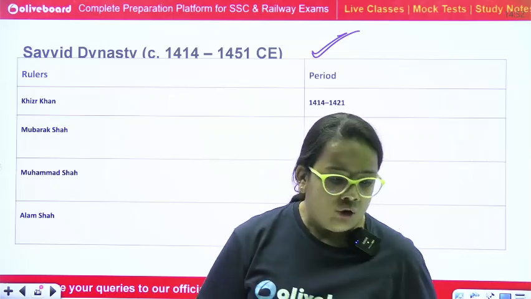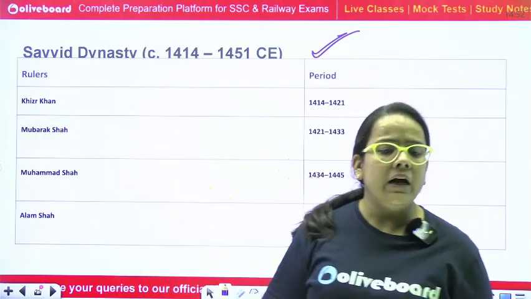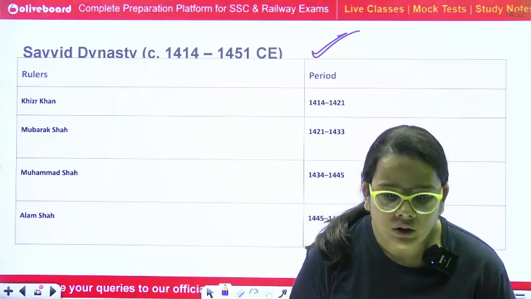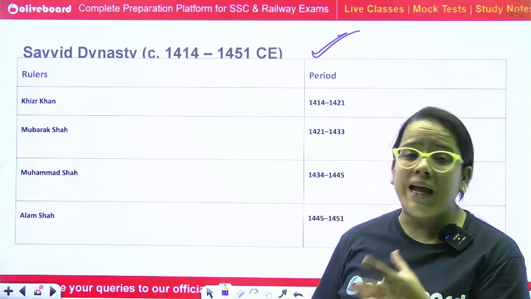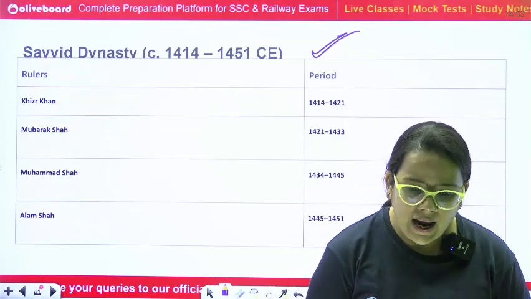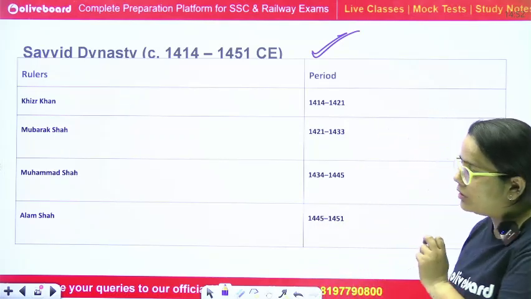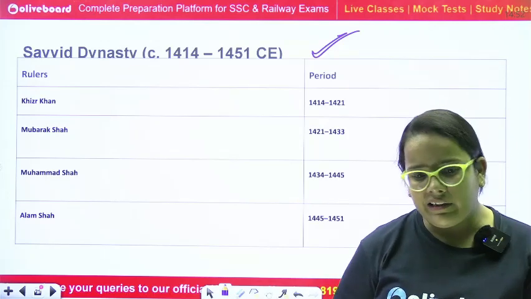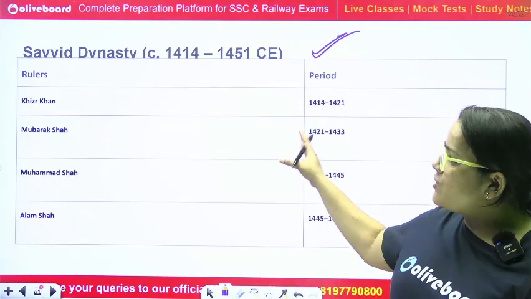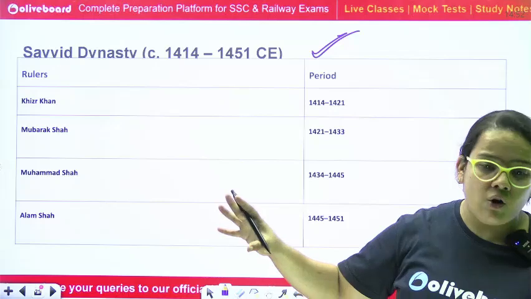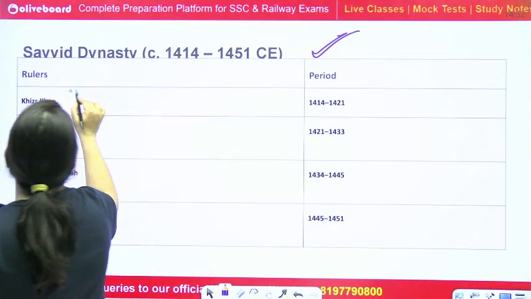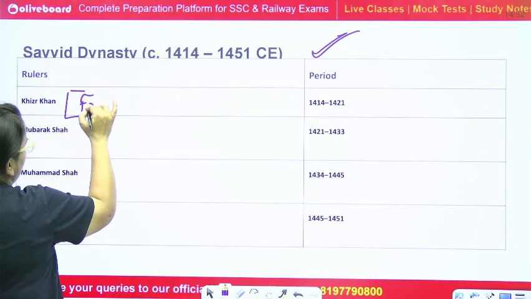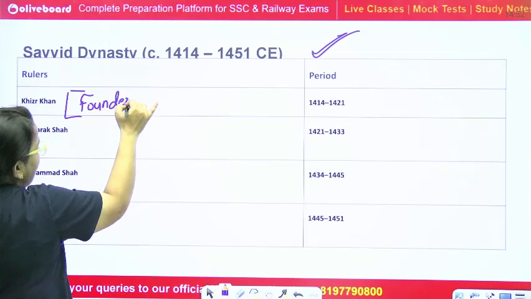Okay. So the Sayyid Dynasty, they belonged to the Temurlang region, and that is why they were outsiders of the Delhi Sultanate, we can say. Now, Khilji Khan is the founder of the Sayyid Dynasty. Not so much content in the Sayyid Dynasty.